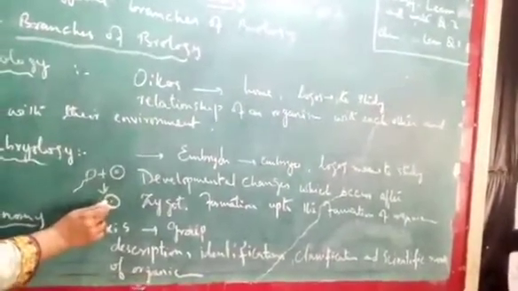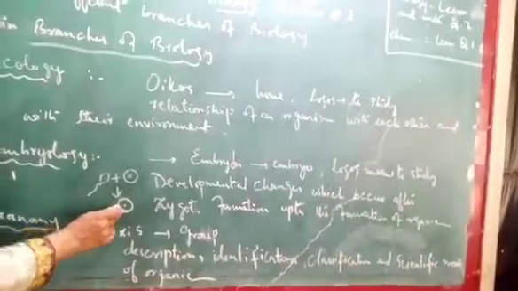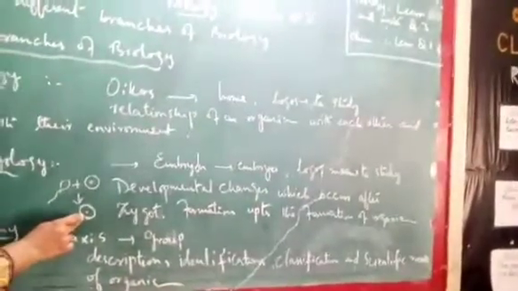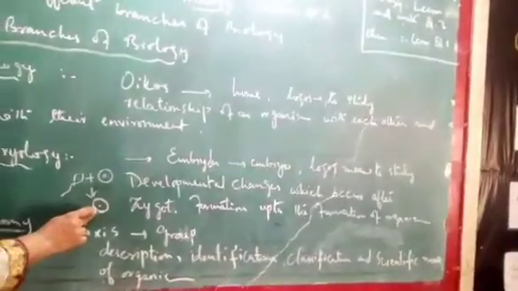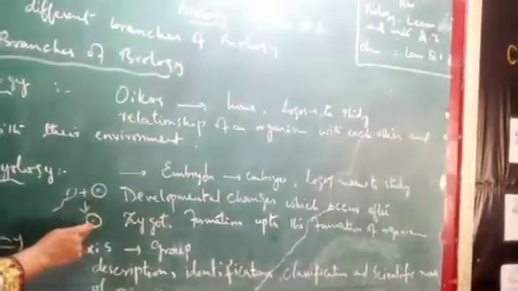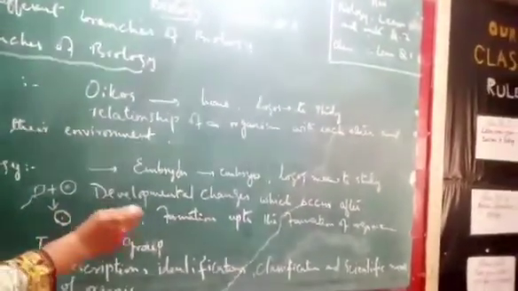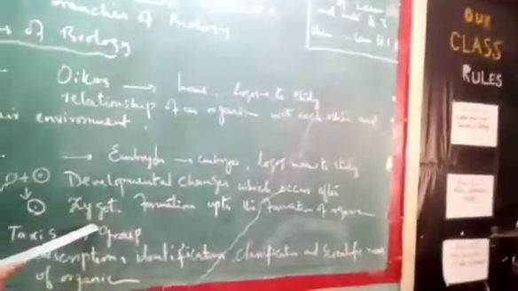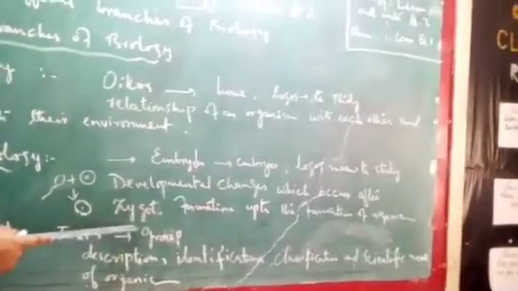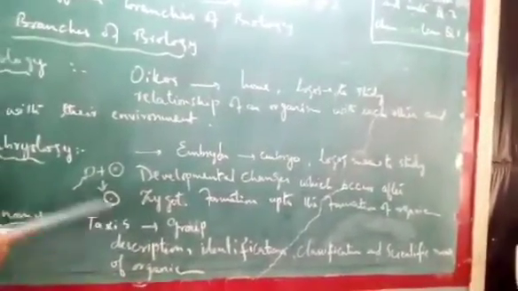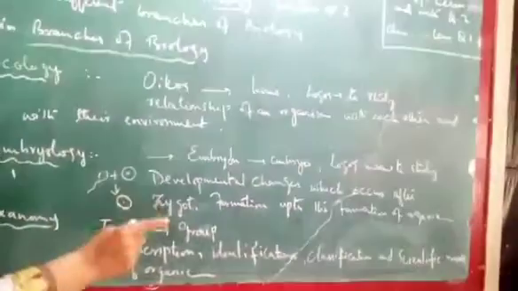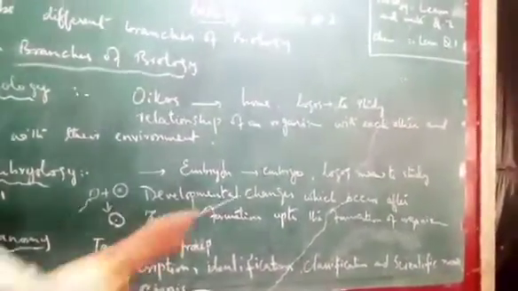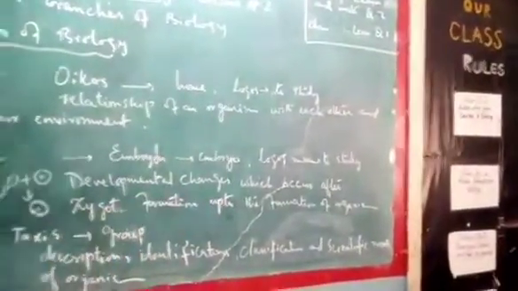When the zygote undergoes different changes repeatedly, it forms a complete organism. The same thing happens in animals, in human beings, and zygote formation you can also observe in plants as well. So it is the developmental changes after the formation of the zygote up to the formation of the organism.